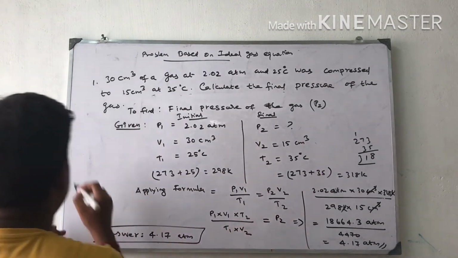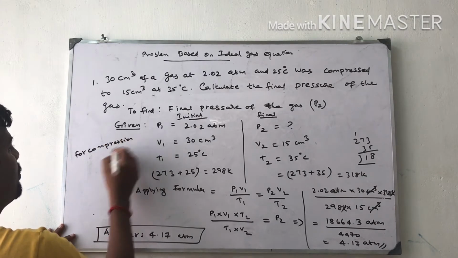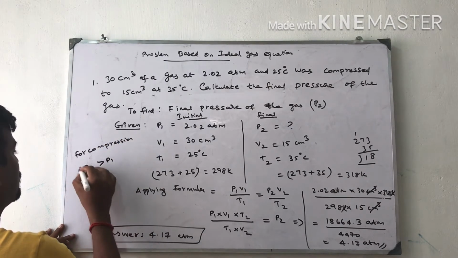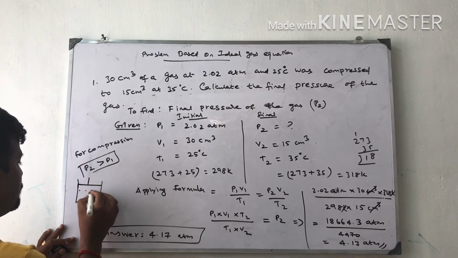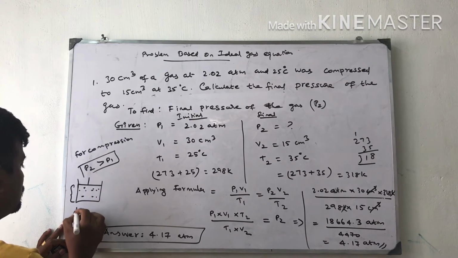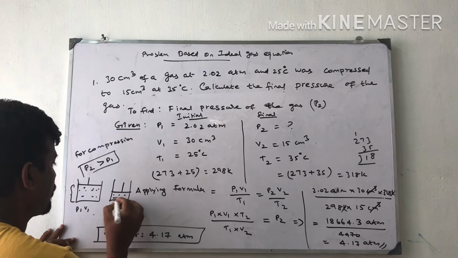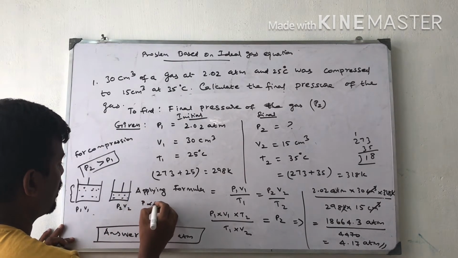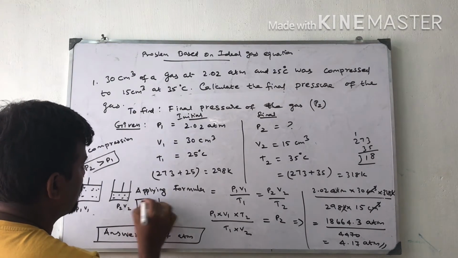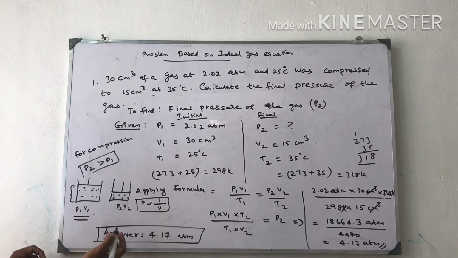P2 is greater than P1 for the compression condition, because in cylinders this is P1 V1, this is P2 V2. Here volume is decreased because according to Boyle's law, pressure is inversely proportional to volume. So P2 is greater than P1 because of compression. This also you keep in mind.